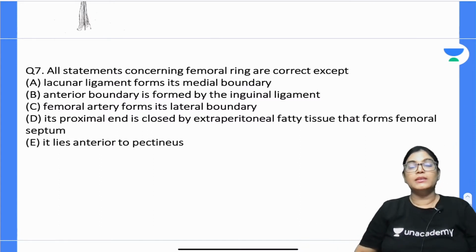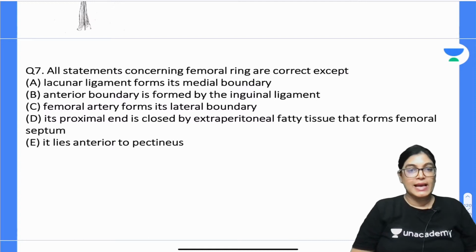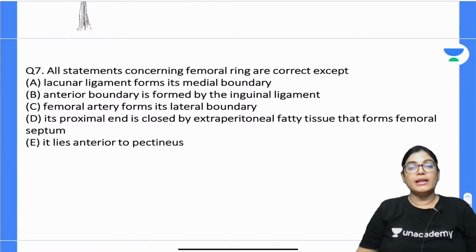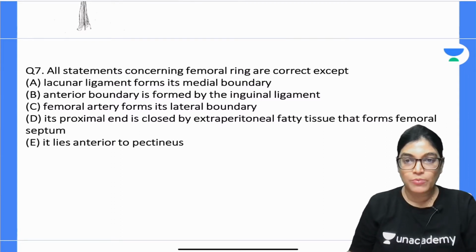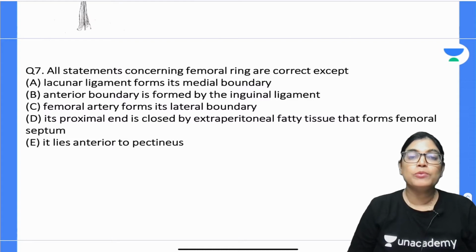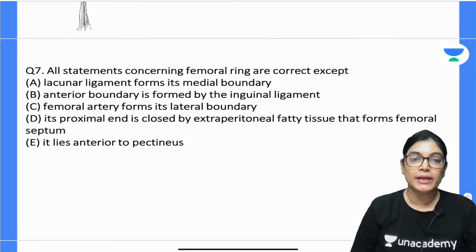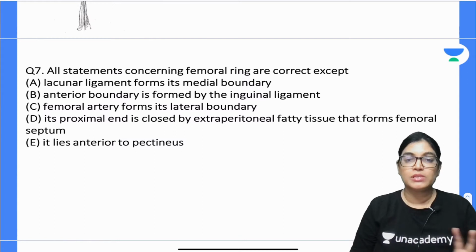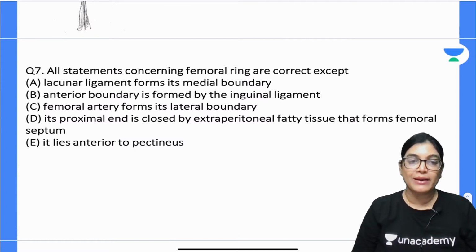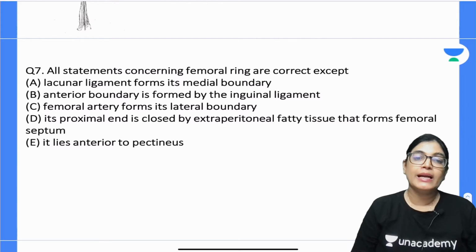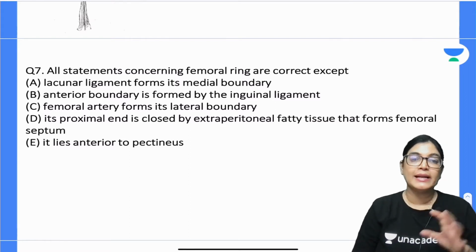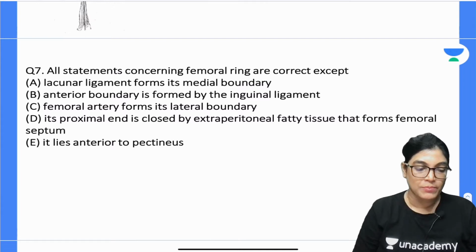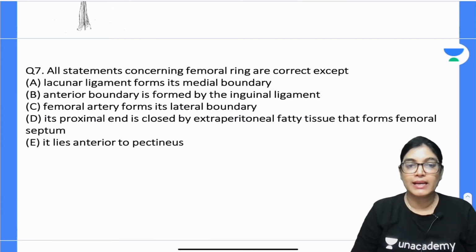All statements about the femoral ring are correct except, question number 7: lacunar ligament forms its medial boundary; anterior border is formed by inguinal ligament; femoral artery forms its lateral boundary; its proximal end is closed by extraperitoneal fatty tissue that forms the femoral septum; it lies anterior to pectineus muscle.